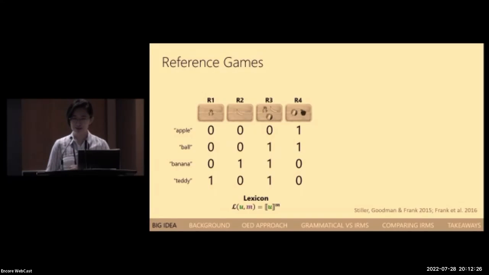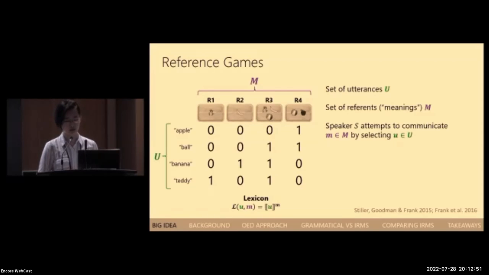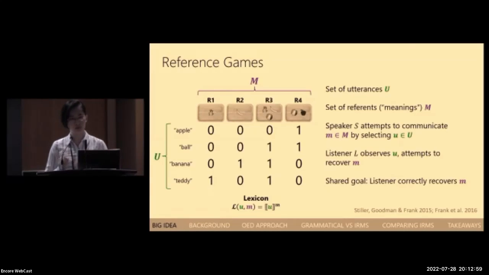If we want to systematically find an optimal experiment design, we should first define the space of experiment designs that we want to work with. So for the purposes of this study, we chose to focus on simple one-shot reference games, which are a pretty popular tool for studying ad hoc scalar implicatures. We define a reference game with a set of utterances and a set of reference or meanings. The speaker attempts to communicate one of these meanings by selecting one of the utterances, and the listener observes this utterance and attempts to recover the speaker's intended meaning. The goal for both players is that the listener correctly recovers the speaker's meaning.